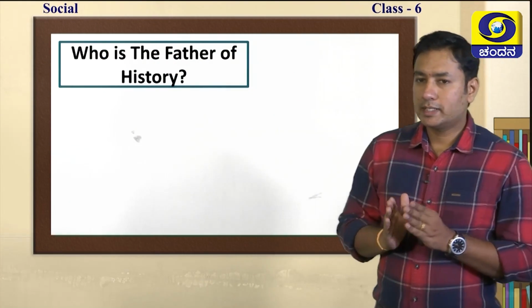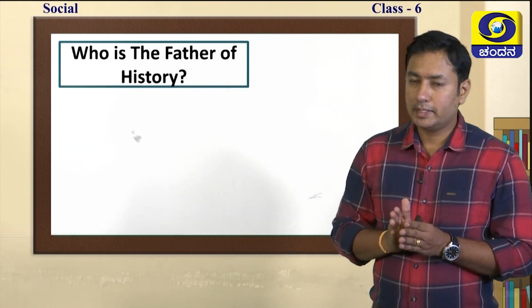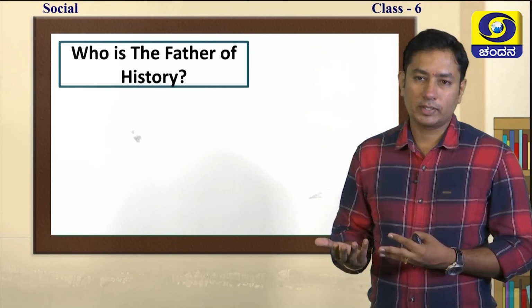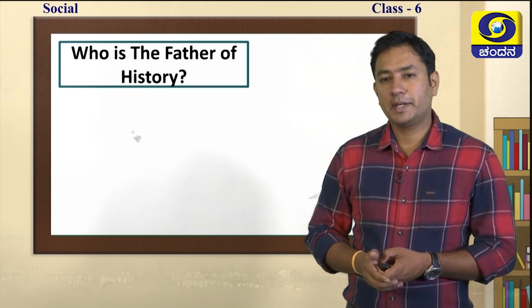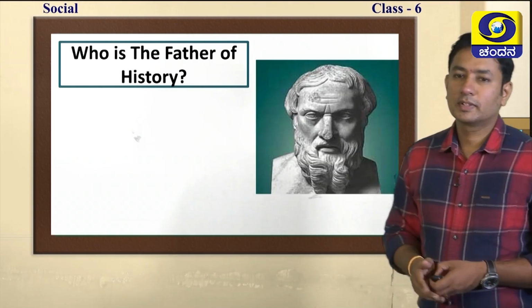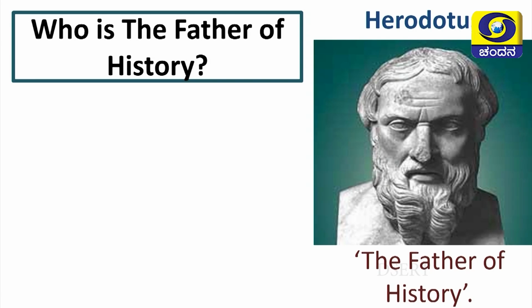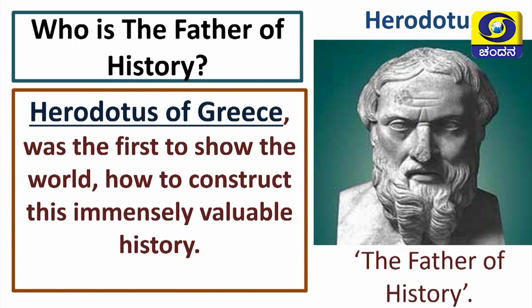Now, for any subject, for any discipline, there must be a father, a prominent person who has done some work for it. So who is the father of history? Do you know? His name is Herodotus. He is considered the father of history. Herodotus, from Greece, was the first to show the world how to construct immensely valuable history.